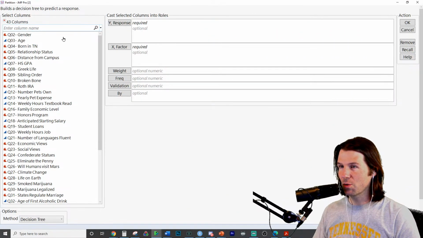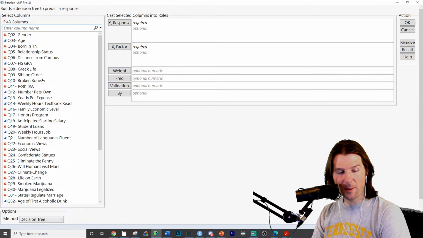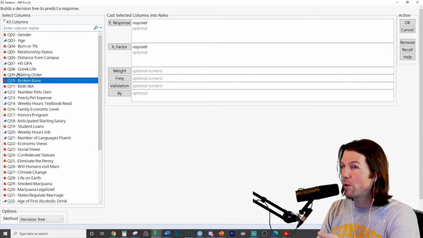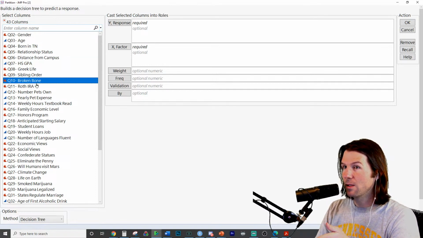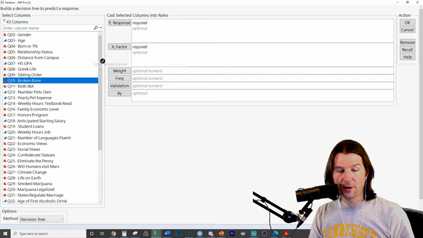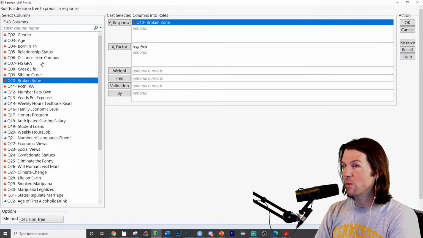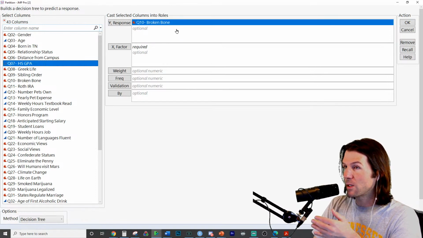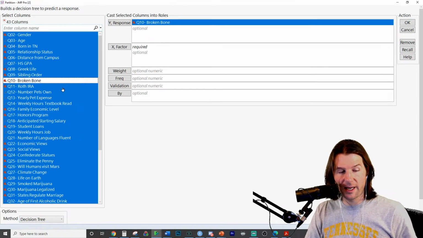When we do a decision tree, we always have one y variable. So let's choose something a little bit easy to analyze, like whether or not someone has broken a bone. We could have taken a quantitative y, but we can choose something like breaking a bone. This is just our one y variable. Remember, decision trees can predict categorical or quantitative y's, which means we could have taken something like high school GPA and predicted that. But we're going to predict whether or not someone has broken a bone. And what are we going to use for this? We're going to use all the x variables.